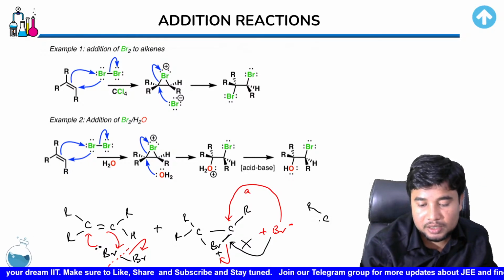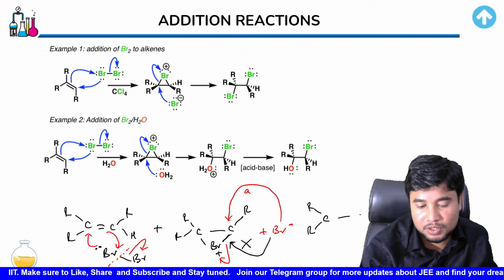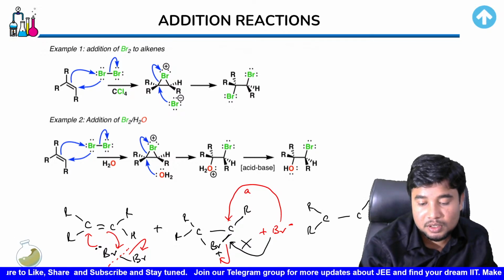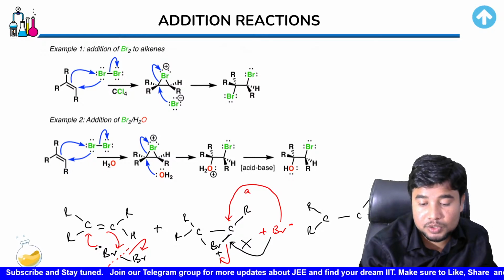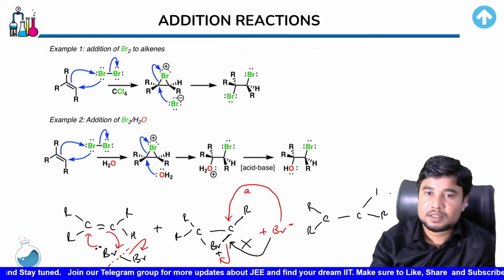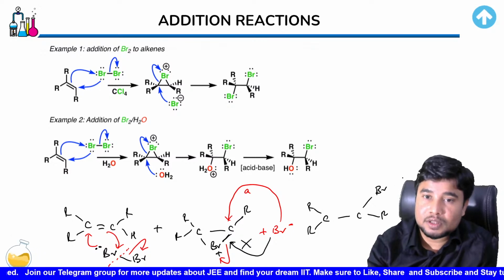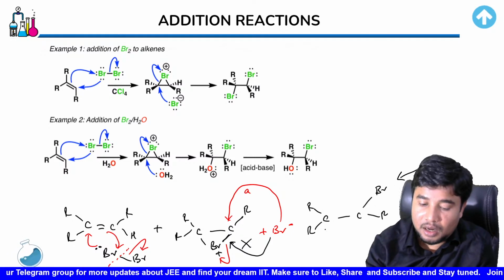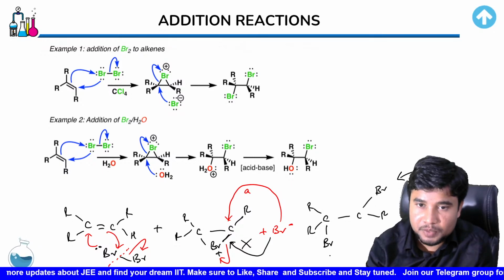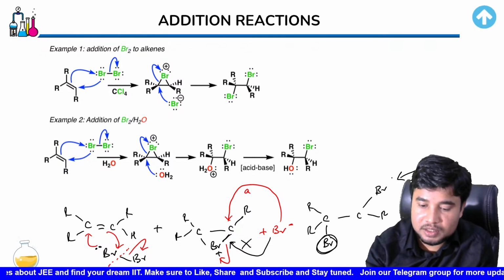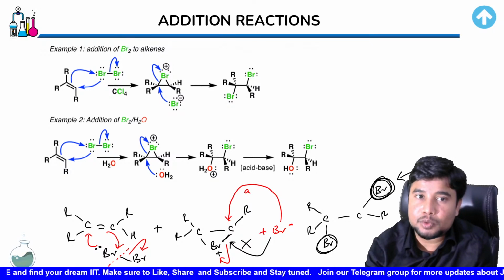So this R stays over here, this R stays over here. This R gets pushed over here, and this new group that has been approaching, this Br, comes over this place. Okay, the Br comes over this place, and then this other Br that has been joining is obviously moved over here. So we could clearly see that the bromines are properly in the anti position from each other.